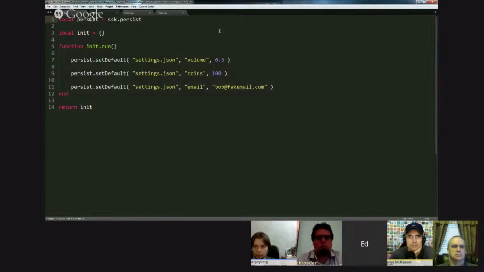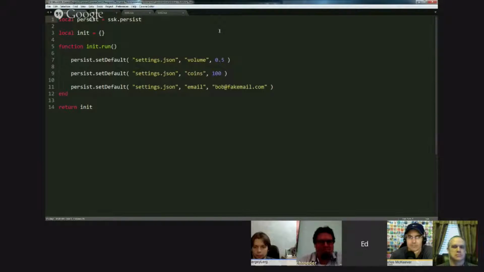I thought, why? I used to do that all the time. I would write my code where I used my own load and save, and I would write a function that would check to see, is this value set? Is this value set? If it's not set, set it to this value and save it. And I finally said, wait, Mr. Lazy, you're not even following your own maxim here.